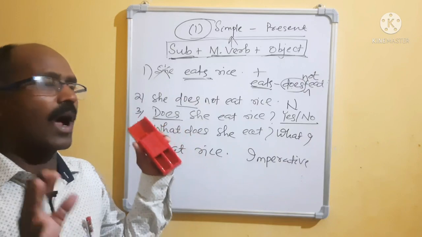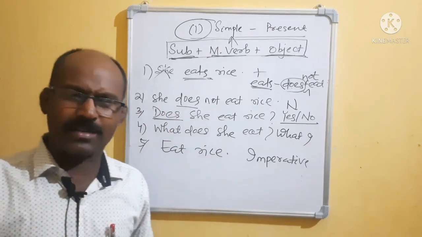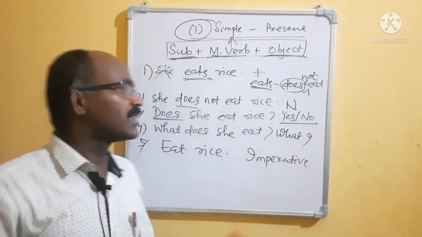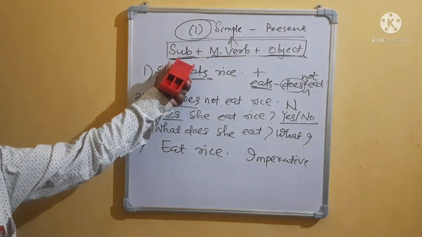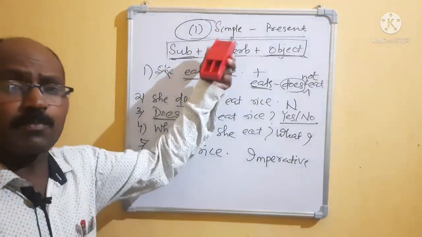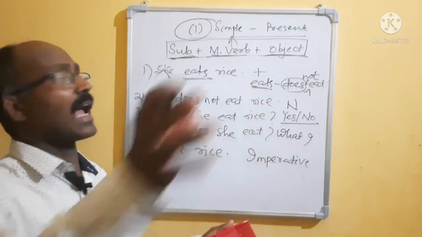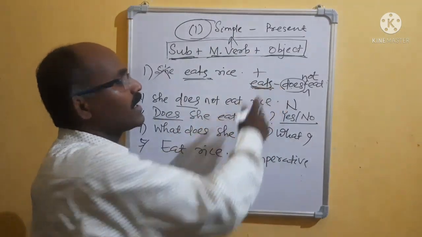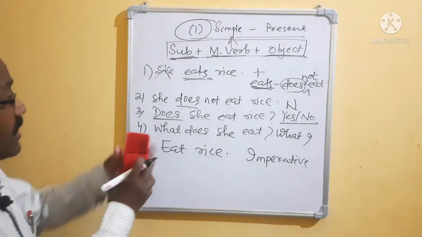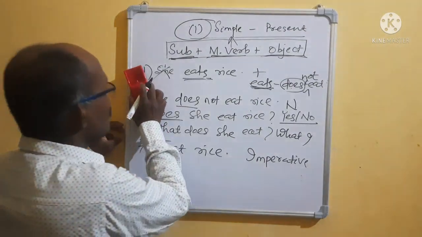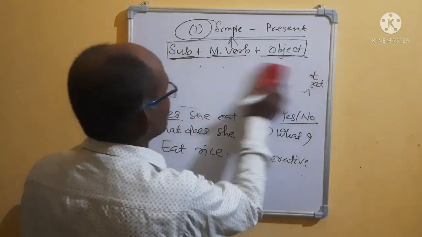Okay, beta. Now I am giving you 5 sentences. You will do at home like this. If you practice, definitely I am telling you that there will be no problem because you know the formula. It is the formula of only simple, past, present simple I am speaking. While I will teach you the past simple, then I will tell you whenever it will not be eat, it will be ate. But first you do this and I am giving you the sentences. You will do it. Okay.